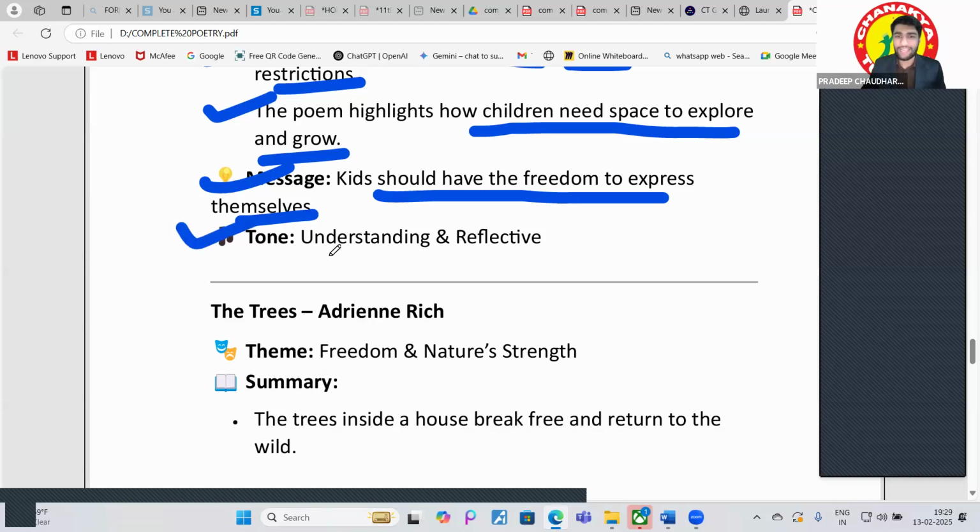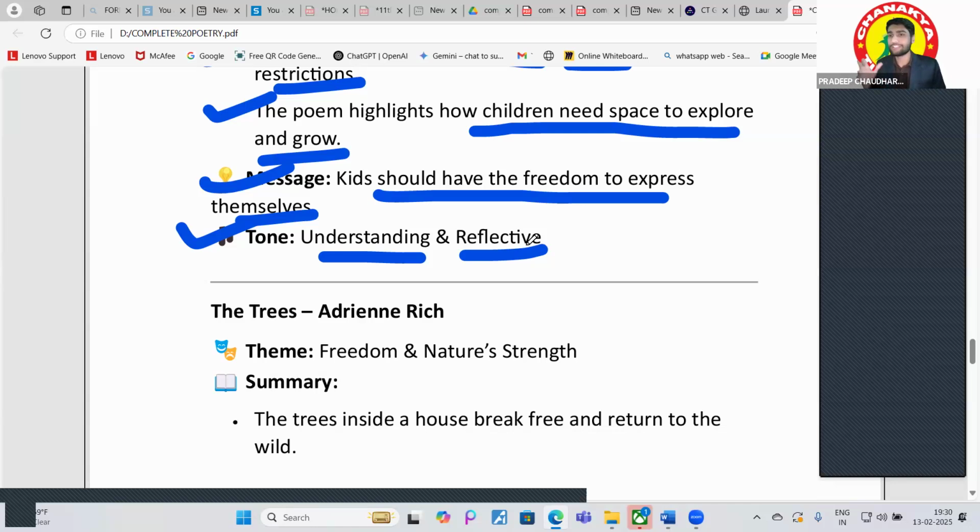What is the tone of this? Understanding and reflective. Parents should be understanding, the adults should be understanding. And the kid has the same feelings too, right? He or she also wants freedom. She doesn't want any adult to pinch at her all the time, right? They want some freedom. In childhood, every child wants to become an adult. They want to drive cars and all these things, right? So that is their imagination. They just want to be adults, even in childhood.